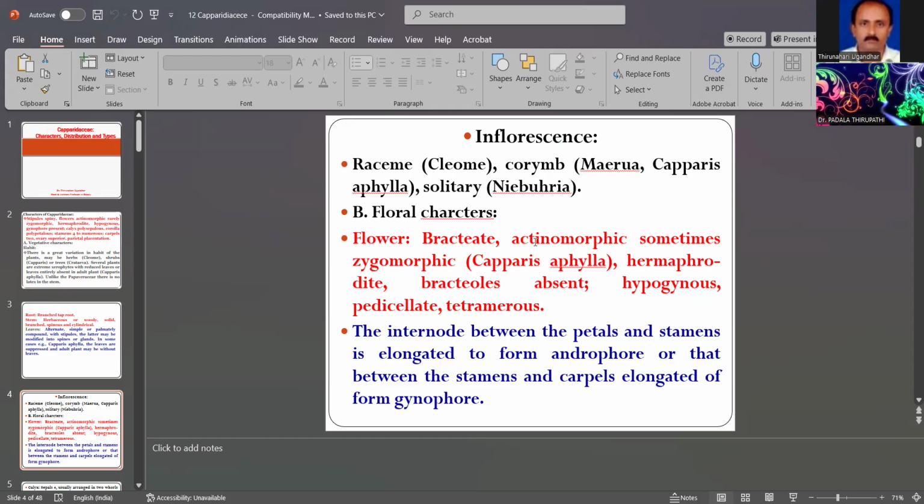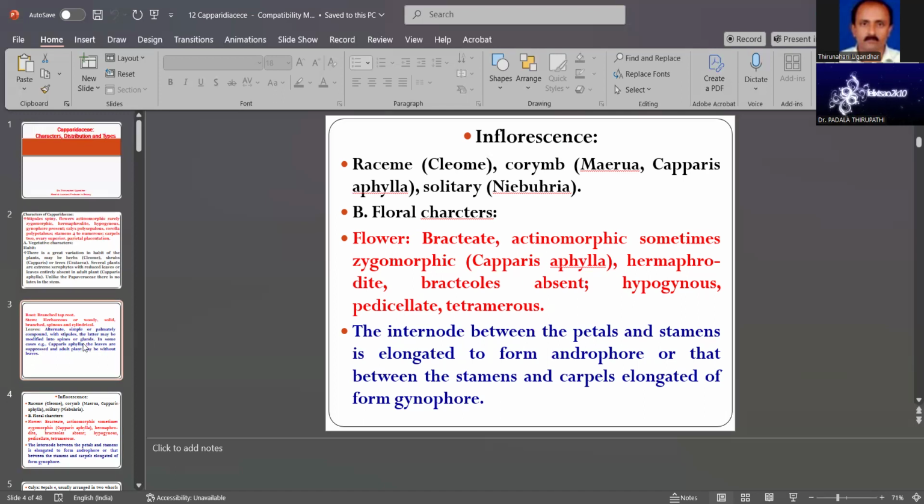Then the internode between the petals and stamens is elongated to form the androphore; it is a major character. The androphore can attach to the pedicel. The internode between petals and stamens elongates, and that is called androphore, or the internode between the stamens and carpels is elongated to form the gynophore. Androphore and gynophore are both important for easy identification of the plant characters.